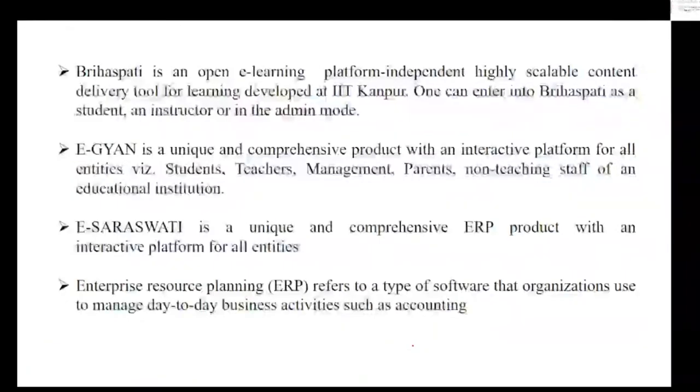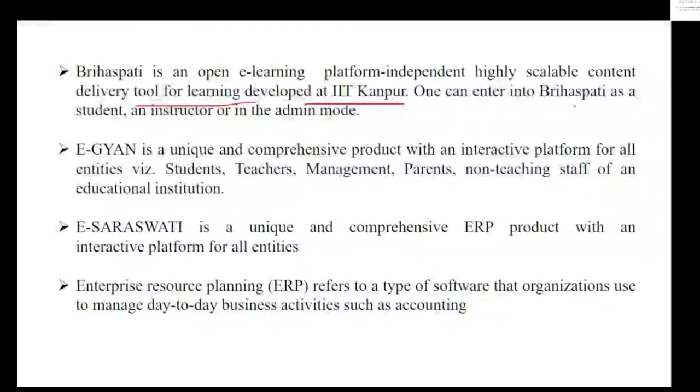Let's have a look at this little bit of information. Brihaspati is an open learning platform, a highly scalable content delivery tool for learning, developed by IIT Kanpur.